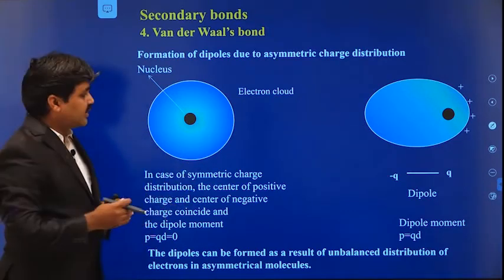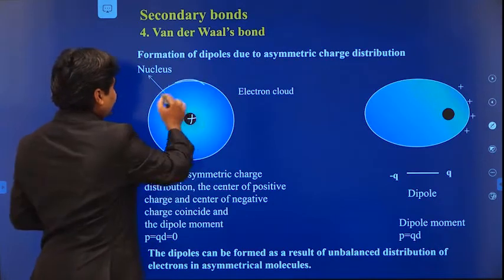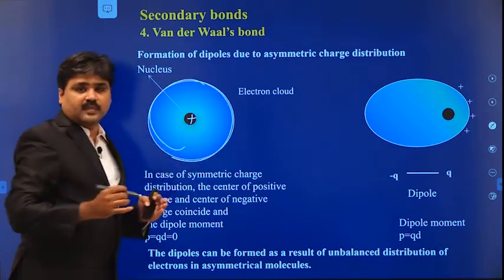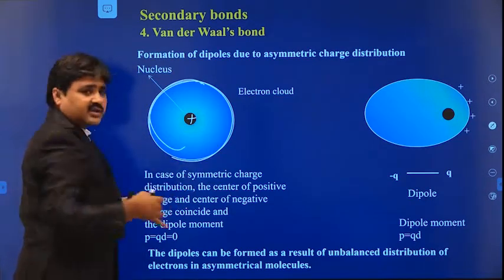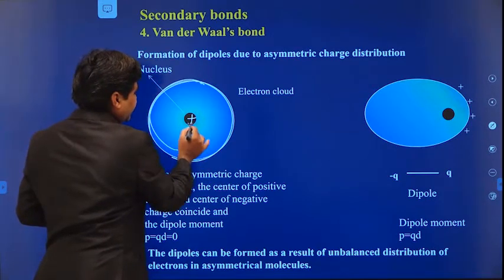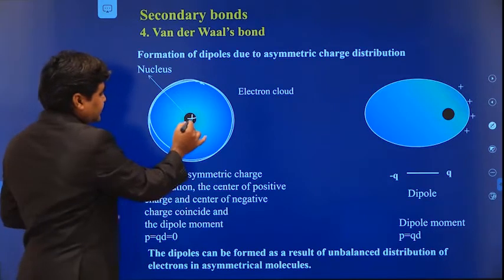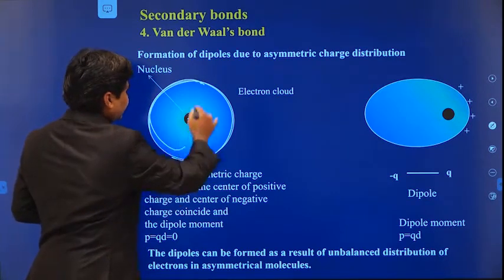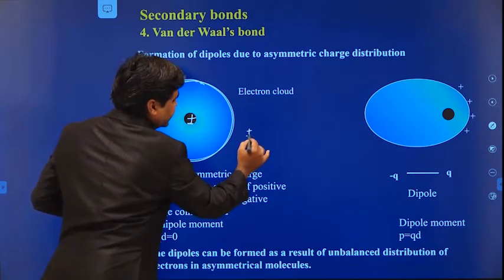Here there is a positive charge nucleus and the electrons are revolving in circular orbits, so this is like a sphere. The center of the sphere coincides with the positive charge because the nucleus is at the center, and the center of the negative charge is also at the center. That means the positive charge and the negative charge coincide.